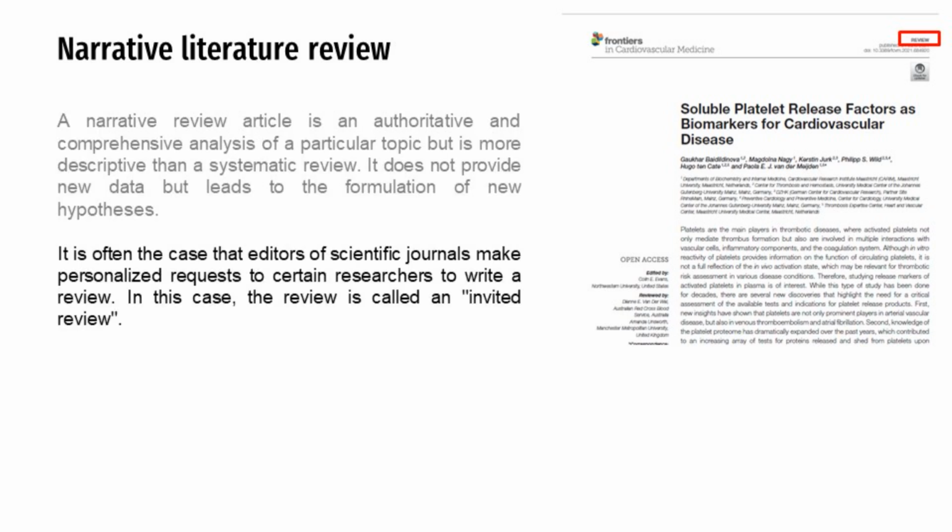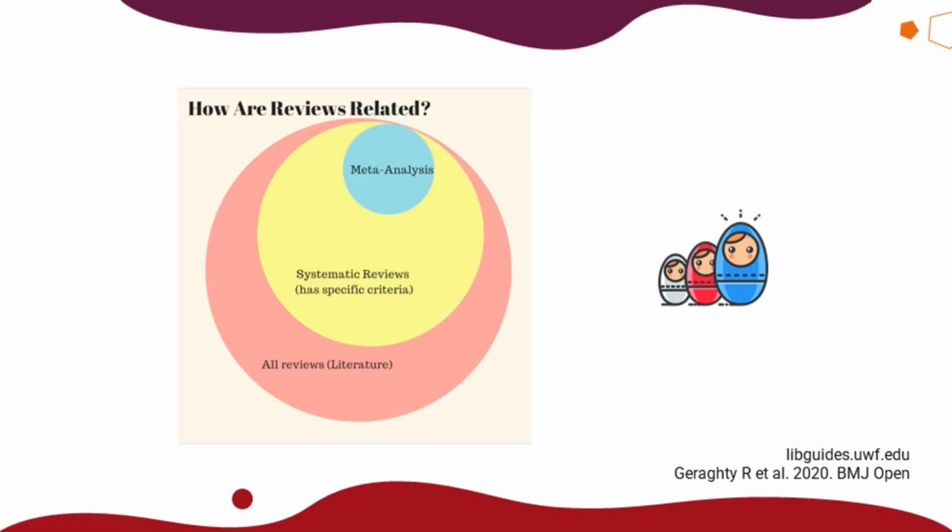It is common for journal editors to personally invite specific researchers to write a review. Such reviews are called invited reviews. All three types, narrative review, systematic review, and meta-analysis, are not independent categories, but rather can be compared to nested layers, like matryoshka dolls. Each subsequent type follows a stricter methodology, making its results more valuable. As you can see, systematic reviews build upon narrative reviews by providing greater detail, while meta-analyses go even further by assessing the quality of each included study.